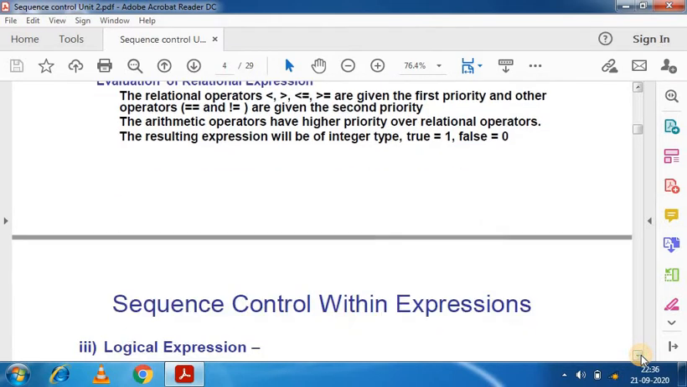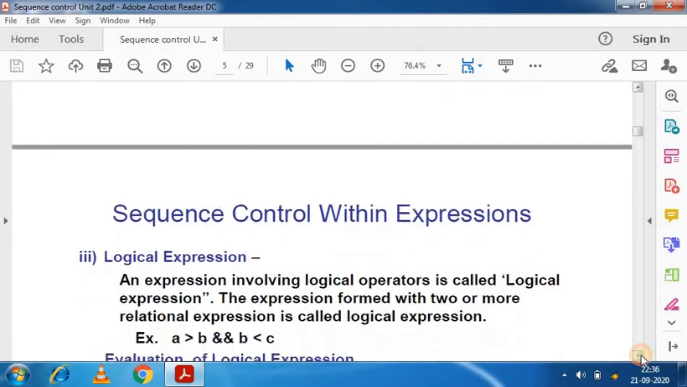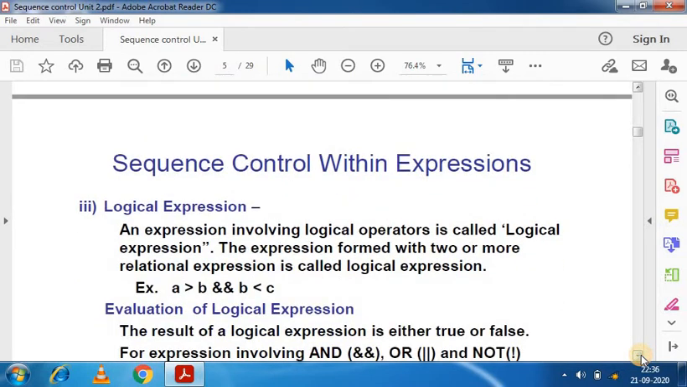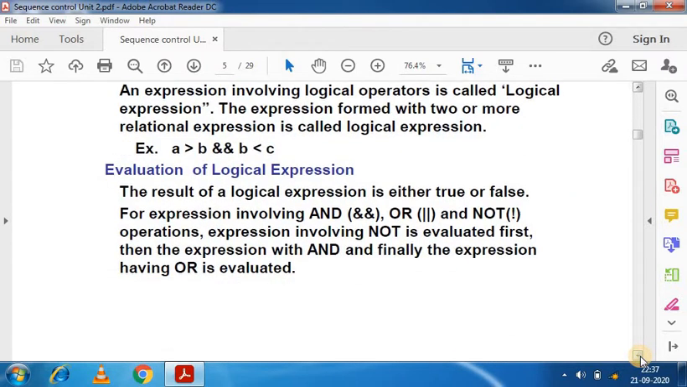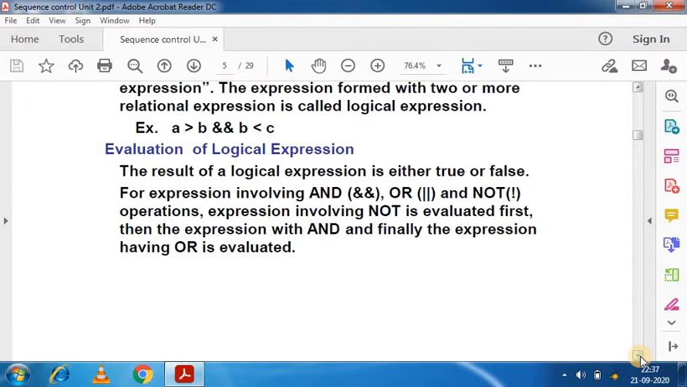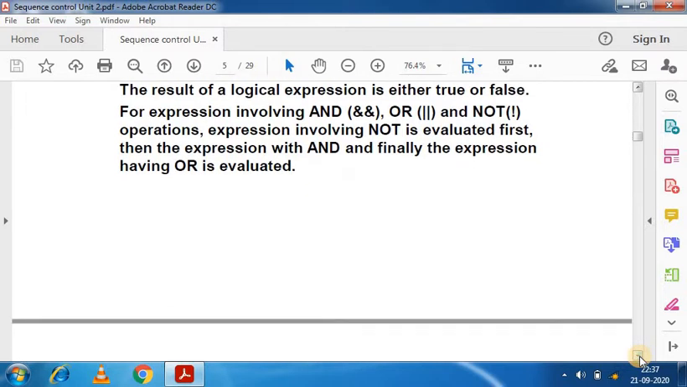We can take a number of examples through this topic. Another expression is the logical expression, like a is greater than b and b is less than c. So we can use some logic through logical expressions. An expression involving a logical operator is called a logical expression. As you can see, and, or, not are the logical operators.